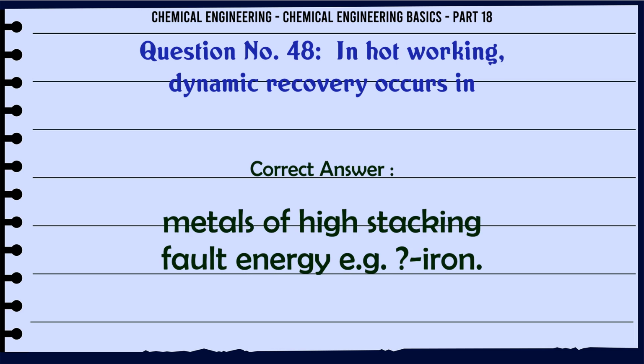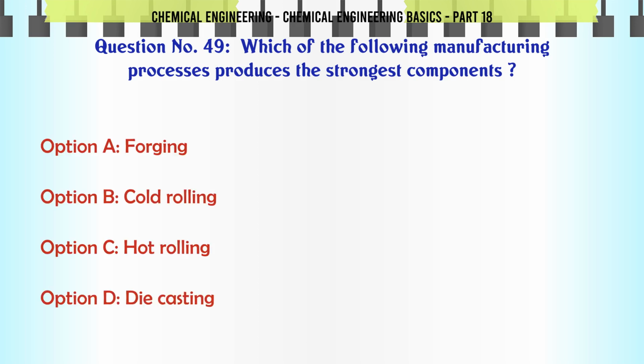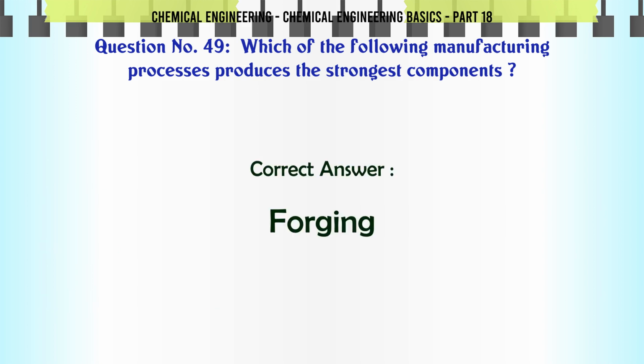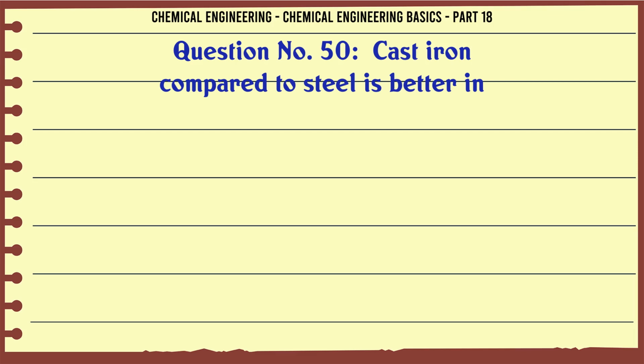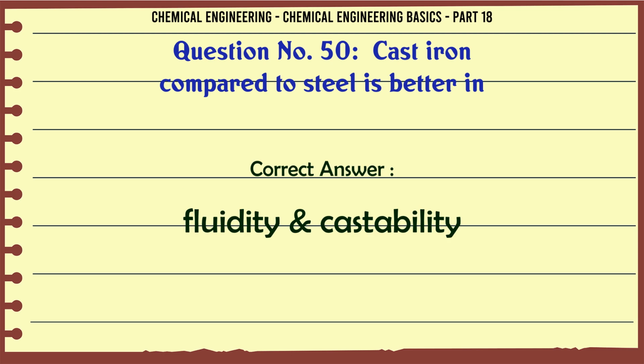Which of the following manufacturing processes produces the strongest components? A. Forging. B. Cold rolling. C. Hot rolling. D. Die casting. The correct answer is forging. Cast iron compared to steel is better in A. Ductility. B. Strength. C. Malleability. D. Fluidity (castability). The correct answer is fluidity (castability).